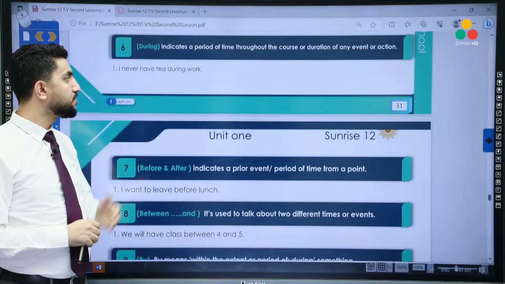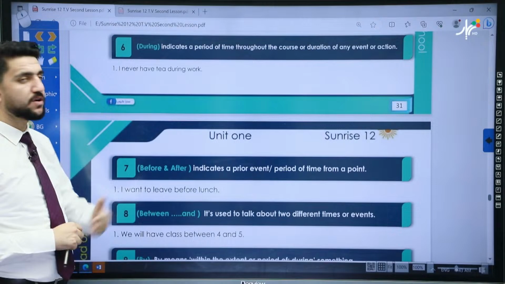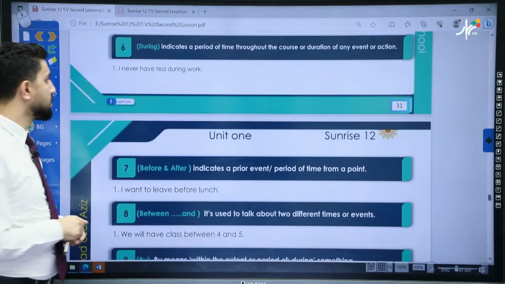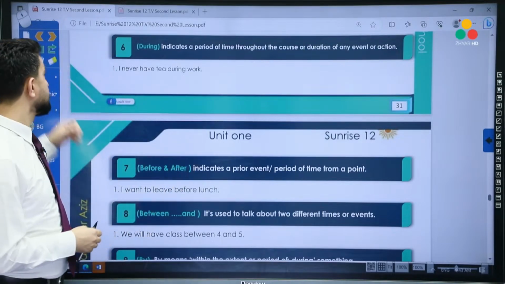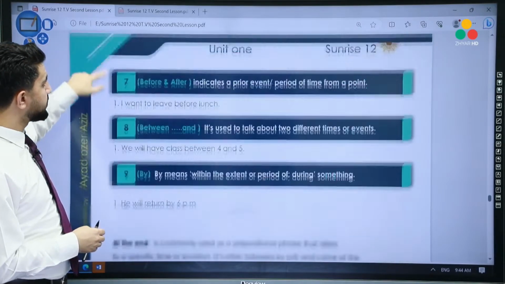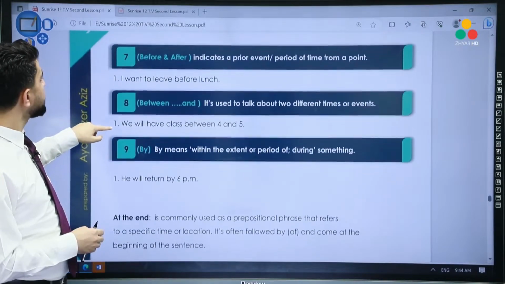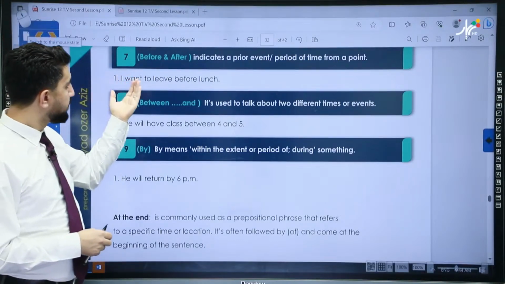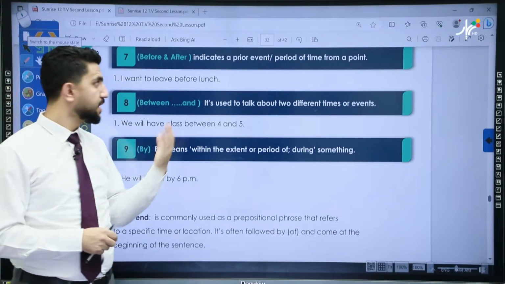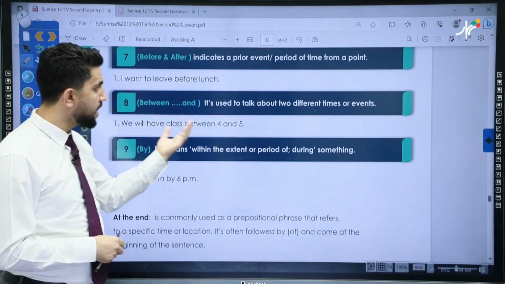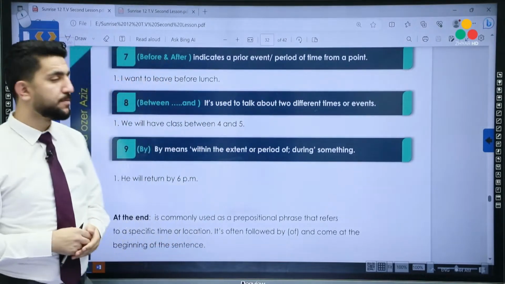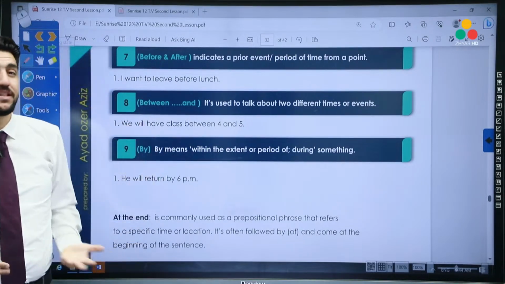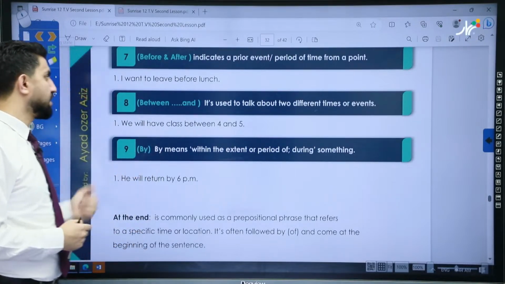So for example, I never have tea during work. I never have coffee during work. So during work, when the work is being done or being started, in this case, we say during work. Okay, what about the other one? Number 7, we have before or after. Here it indicates a prior event, before, a period of time from a point. So for example, I want to leave before lunch, before dinner, before class, before getting up, before or after.